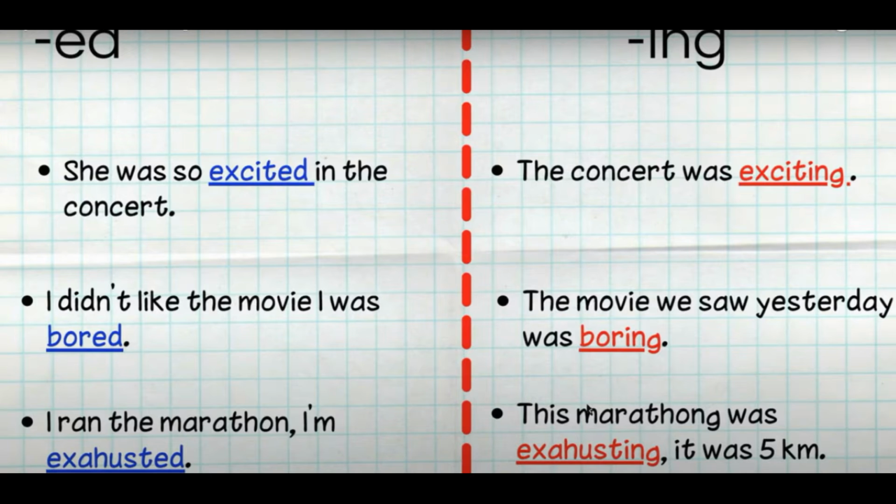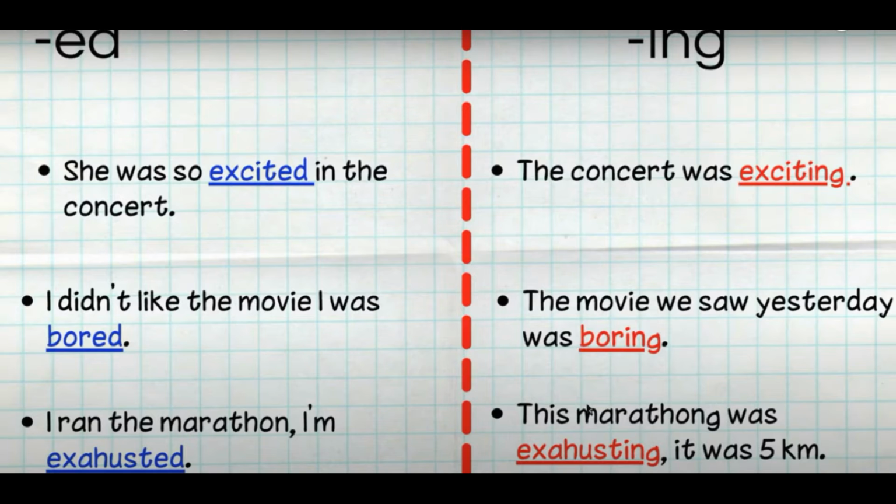You see the difference? The last example, I ran the marathon. I'm exhausted. And with ing, this marathon was exhausting. It was 5 kilometers. So, what is the difference between exhausted and exhausting? When I say exhausted, I'm talking about how the person is feeling.